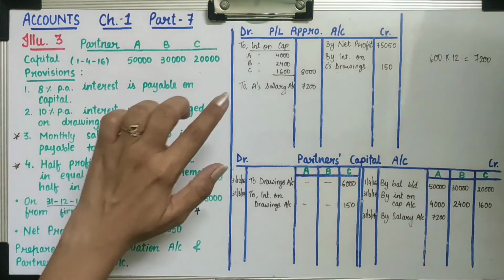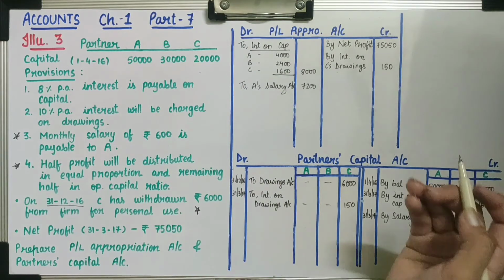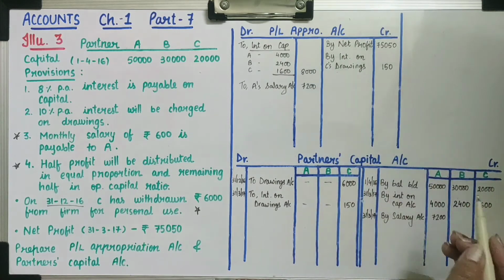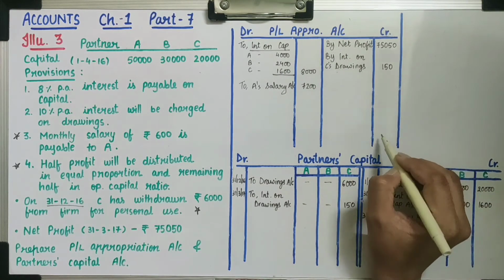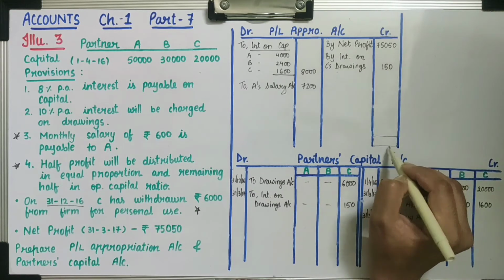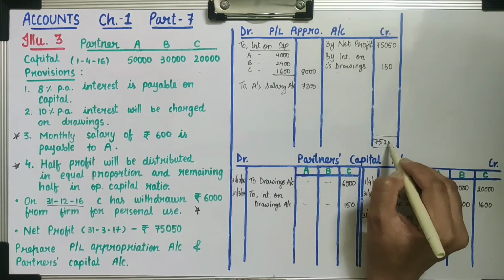So first we will close P&L appro, then we will close partner's capital account. While closing P&L appropriation account, when you will make total of both sides, credit side total will be more, that is 75,200 rupees.